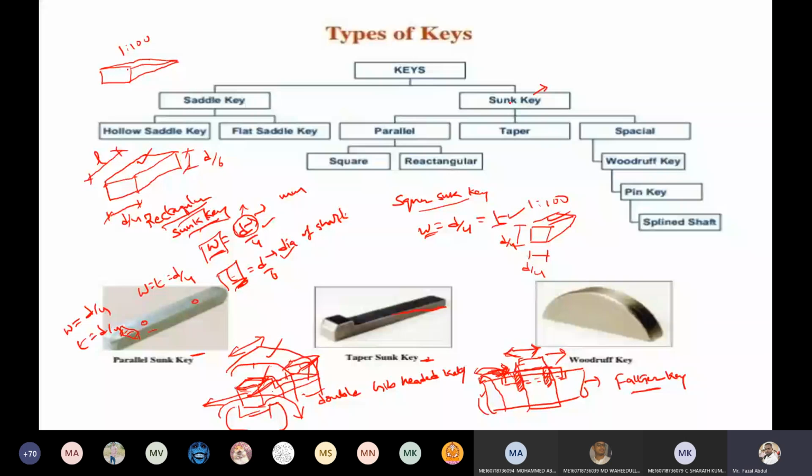Sunk keys are parallel, square, rectangle. Sunk keys are tapered. Sunk keys are also special types. Whatever I have been explaining so far is all related to sunk keys only. Saddle keys and sunk keys are classified separately. Sunk keys we need to insert, as well as saddle keys also we need to insert. Based on the requirement, we are going to select the keys.